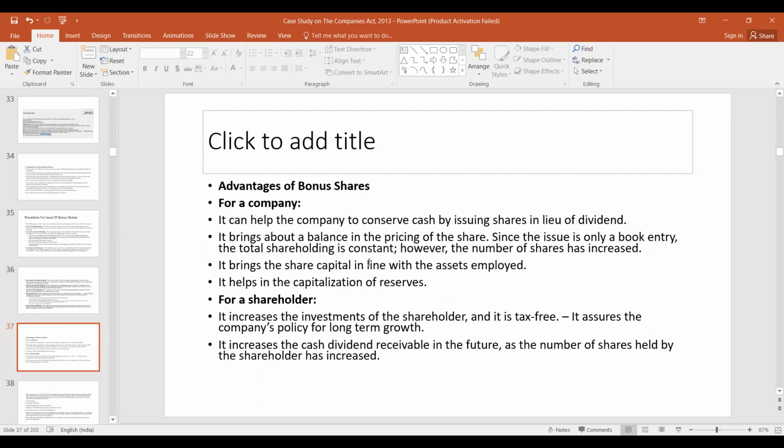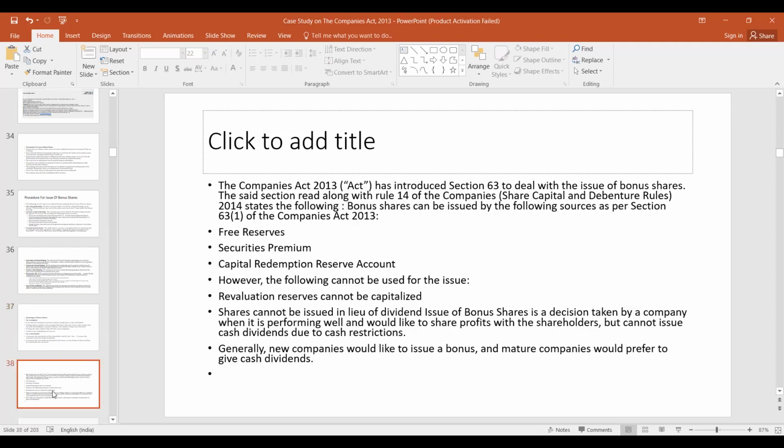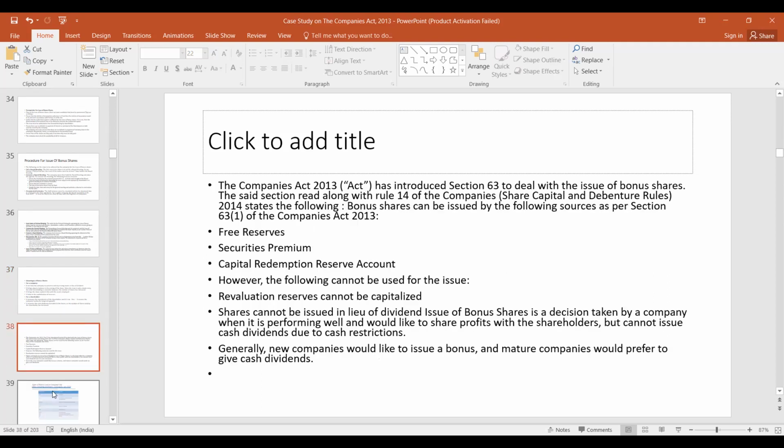For a shareholder, it increases the investment in shares and it is tax-free. It assures the company's policy for long-term growth and increases the cash dividend receivable in the future as the number of shares held by the shareholder has increased. So rule number 14 talks of this issue of bonus shares. I think we have already gone through all these things. Generally, new companies would like to issue a bonus, and mature companies would prefer to give cash dividends.